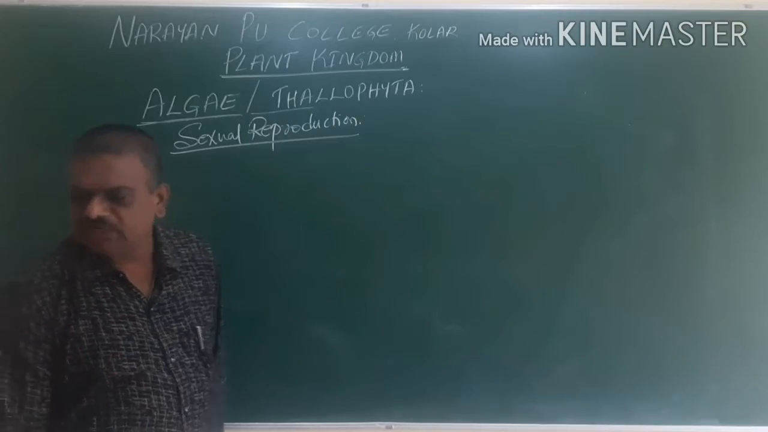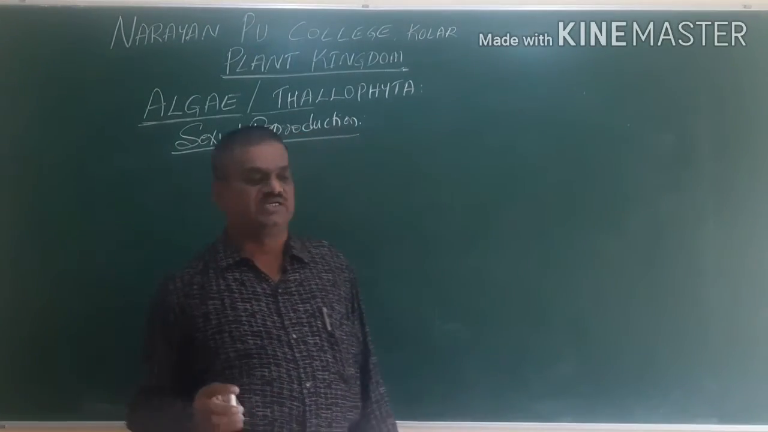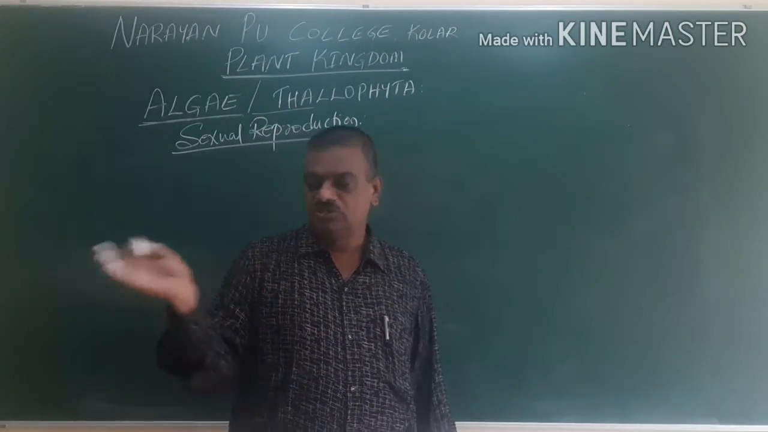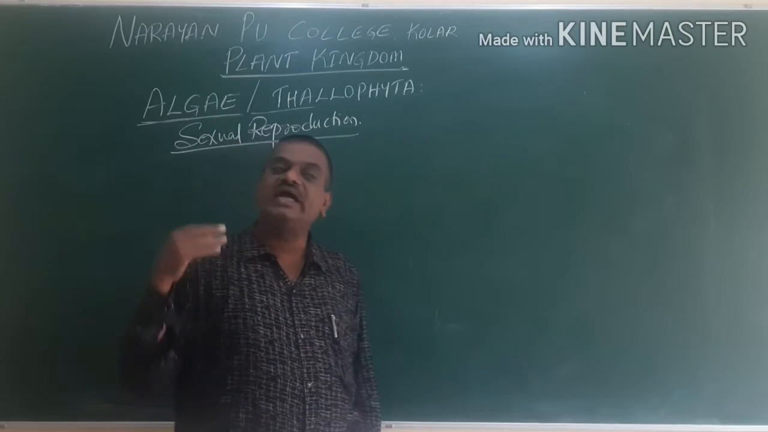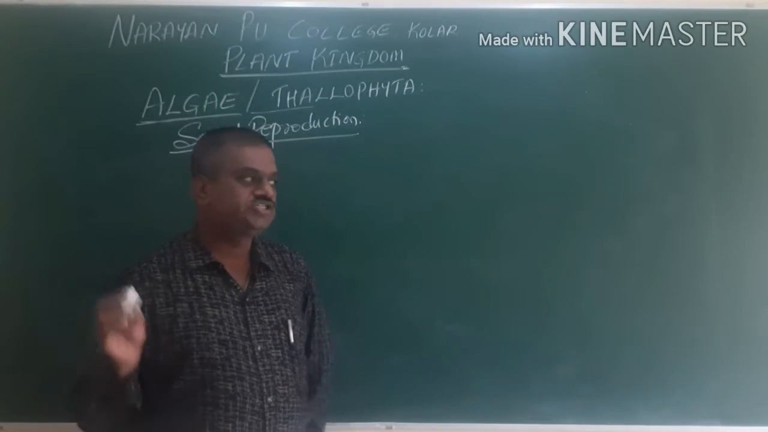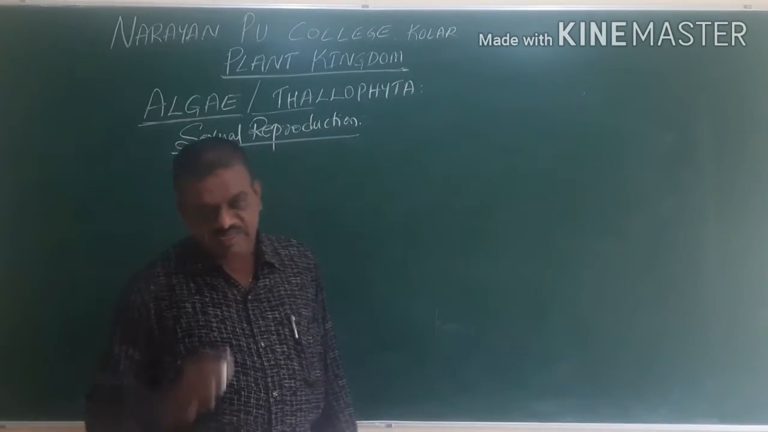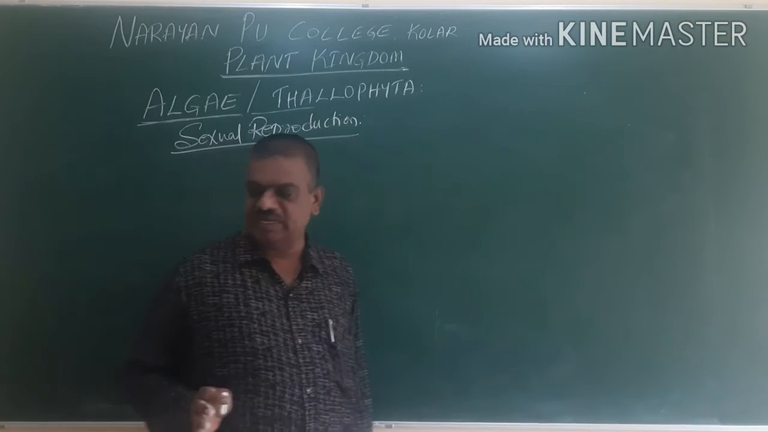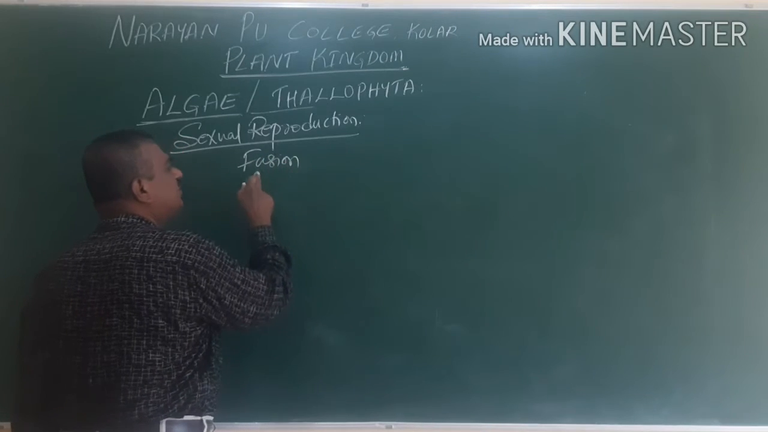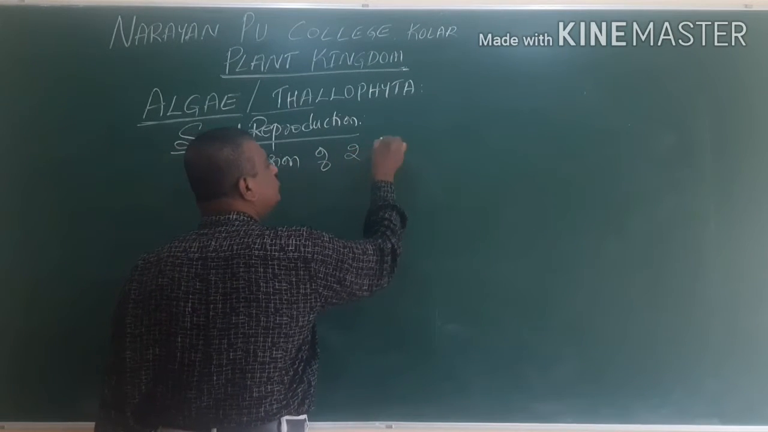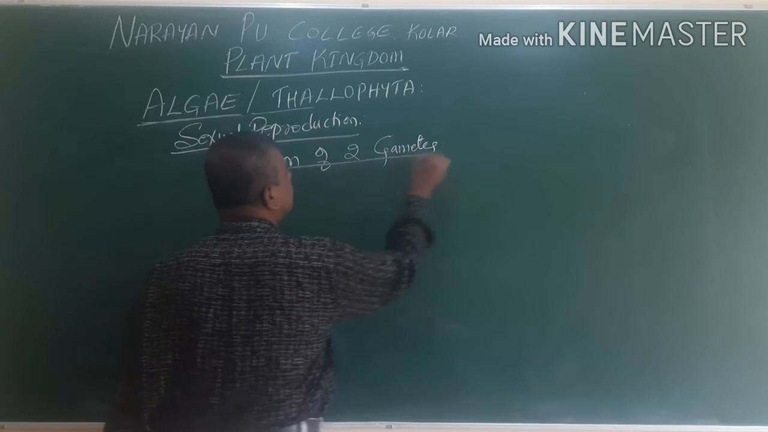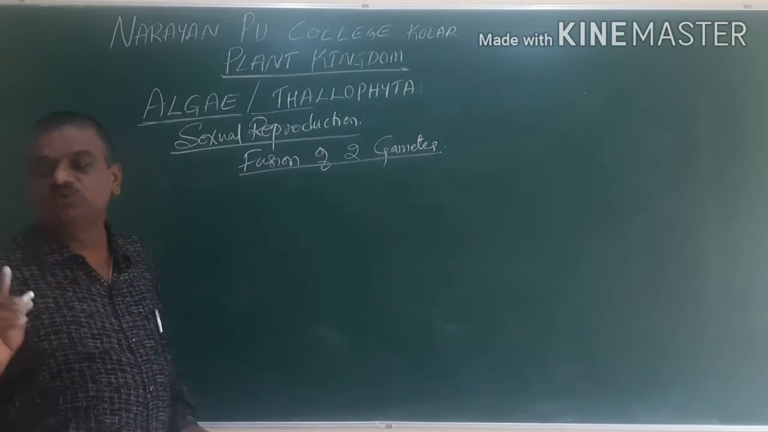Sexual reproduction is formed by the fusion of two gametes. The fusion of two gametes takes place and that is converted to a zygote, giving us a new individual or a new plant. One is normally the male gamete and the other is called the female gamete. Fusion of two gametes is called sexual reproduction.